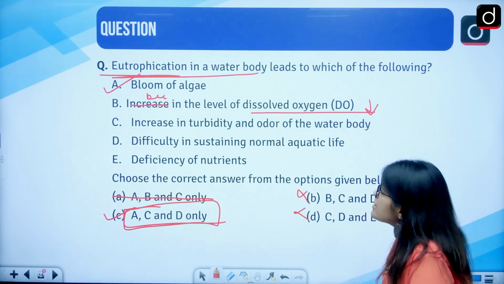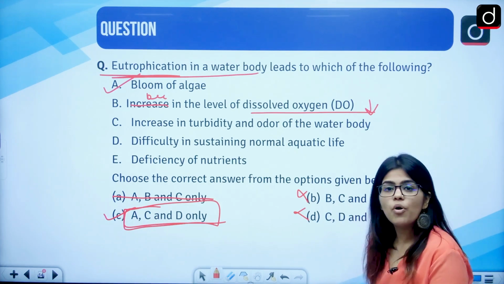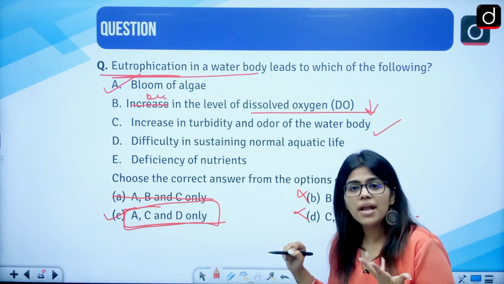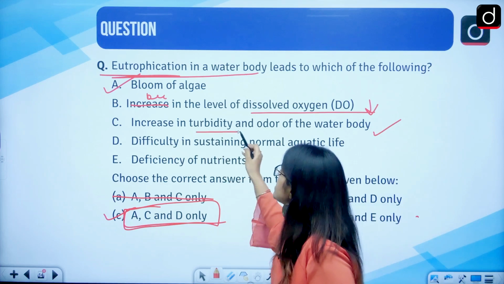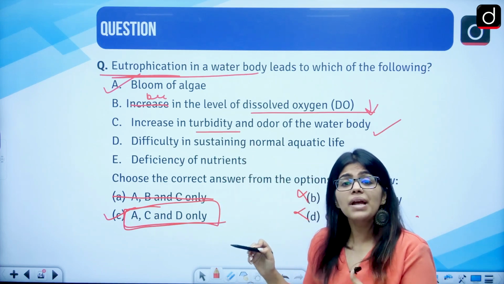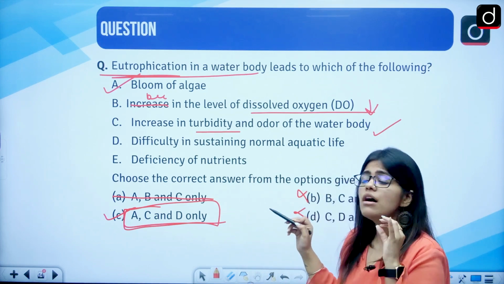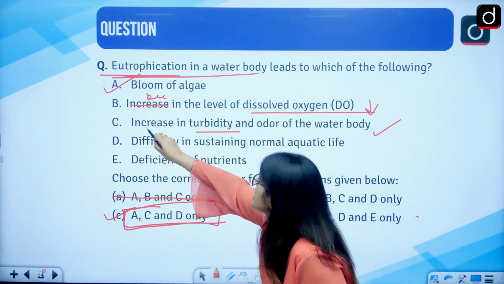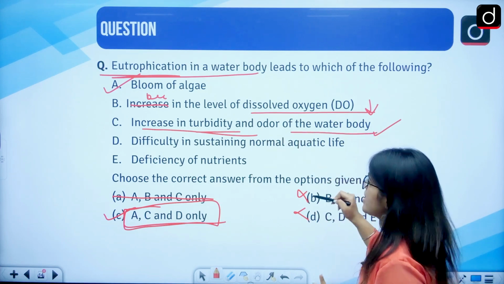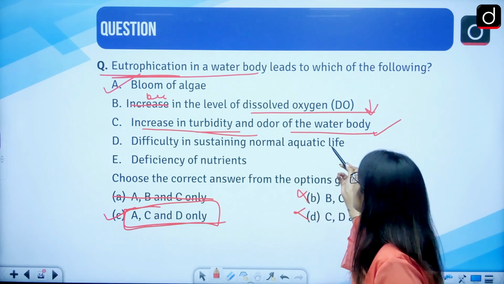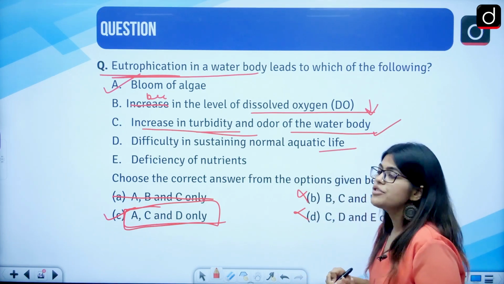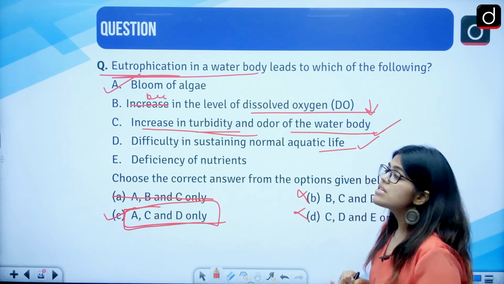So, increase in the turbidity and odor of the water bodies. Yes, very much true. As I told you, there will be a foul smell coming from it. And what is turbidity? Turbidity is the cloudiness that you see in the water. So there will be increased turbidity. Yes, there will be increased foul smells. Then, difficulty in sustaining normal aquatic life. Yes, the normal aquatic life would start to deteriorate. So this becomes the right answer.